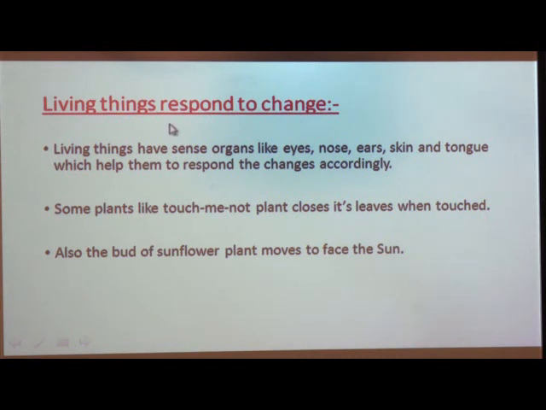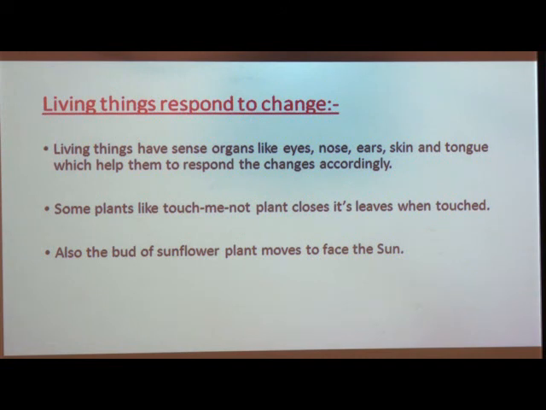Living things respond to change. As we know, living things like human beings have skin, as well as other animals also have skin, which helps them to feel the change, and due to that they can respond to change in their atmospheric condition.